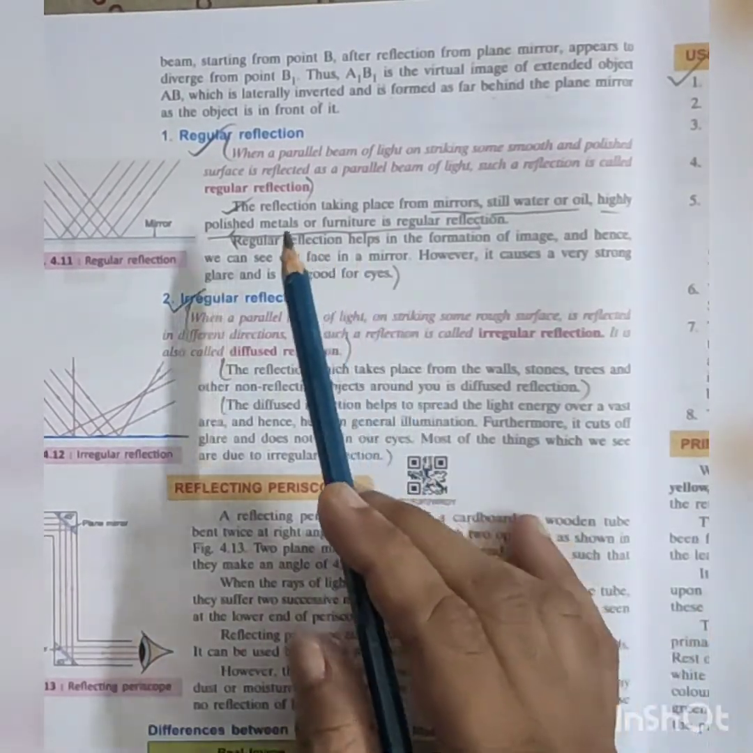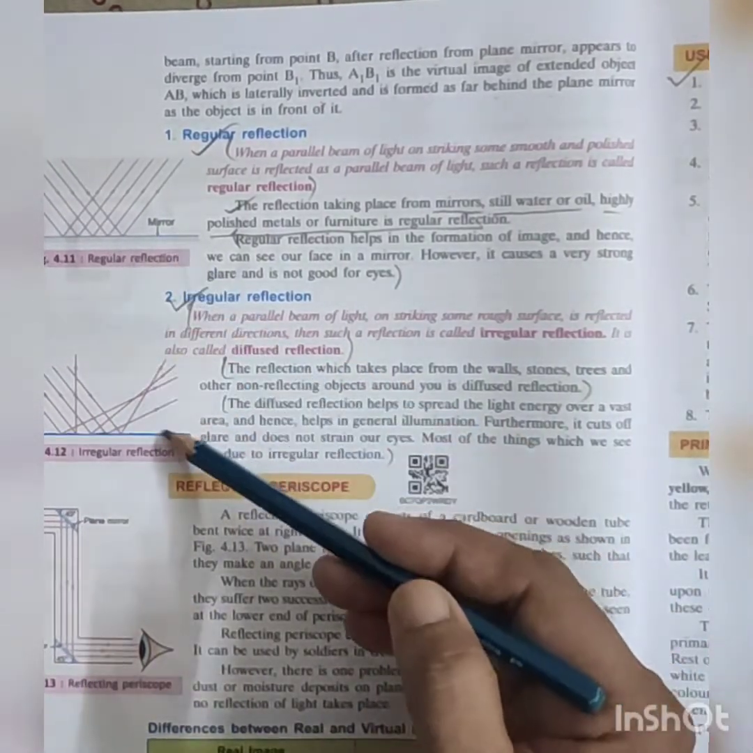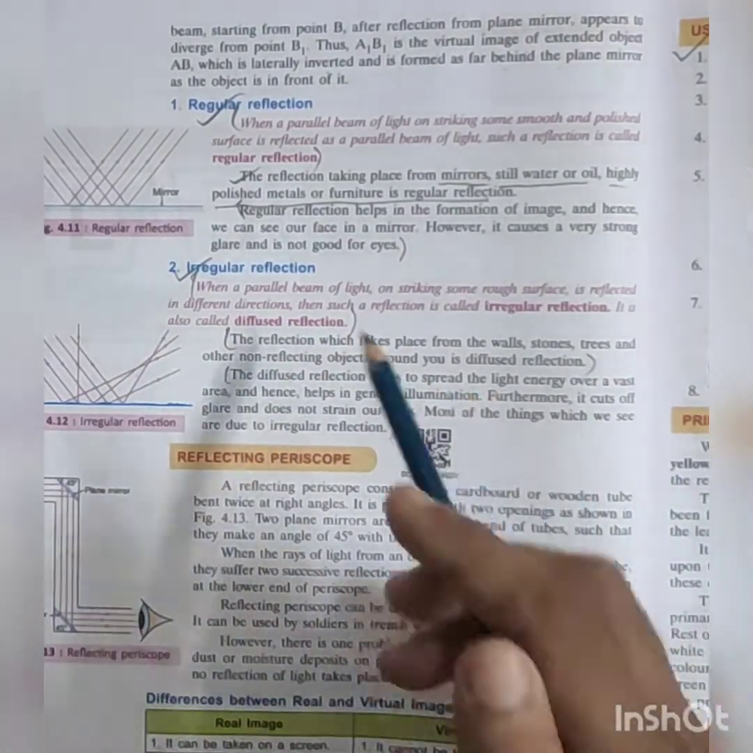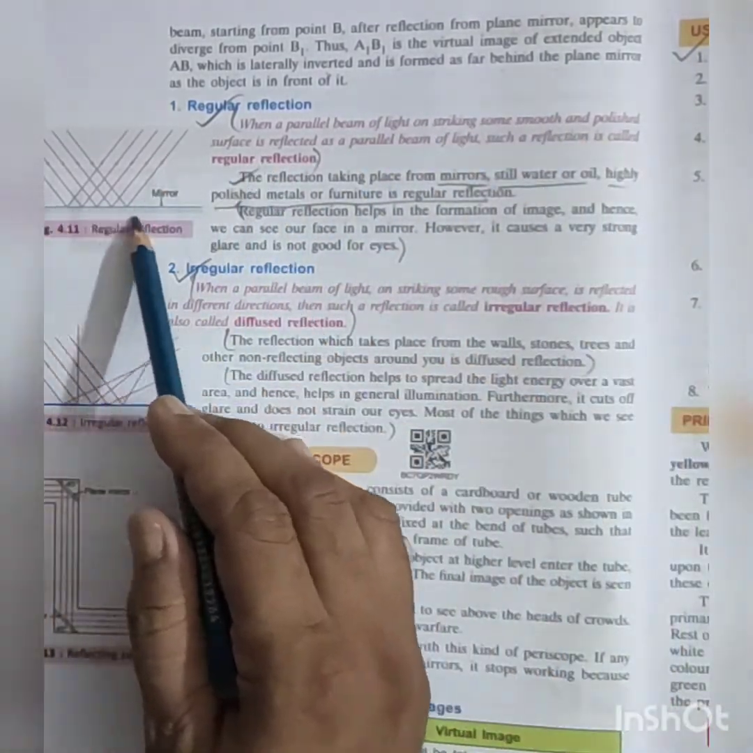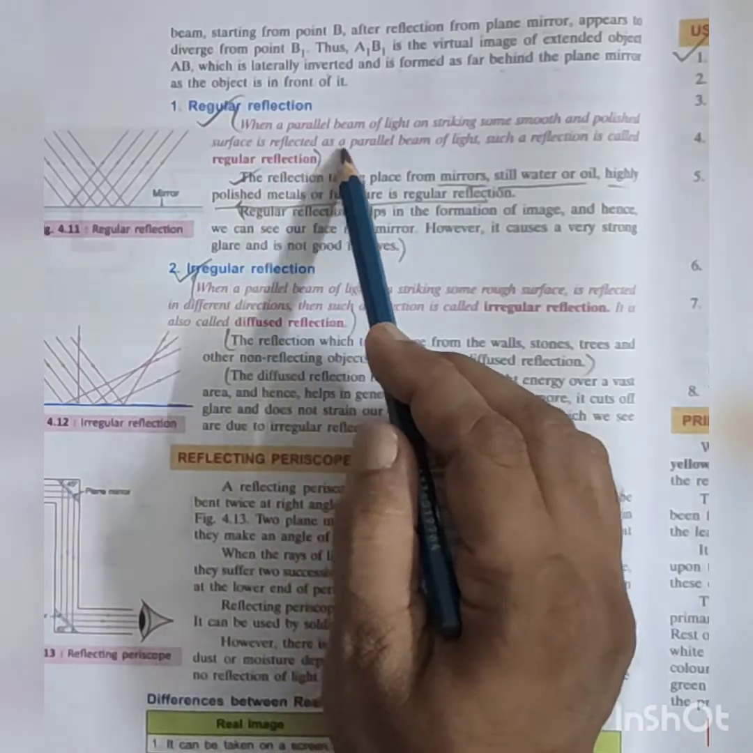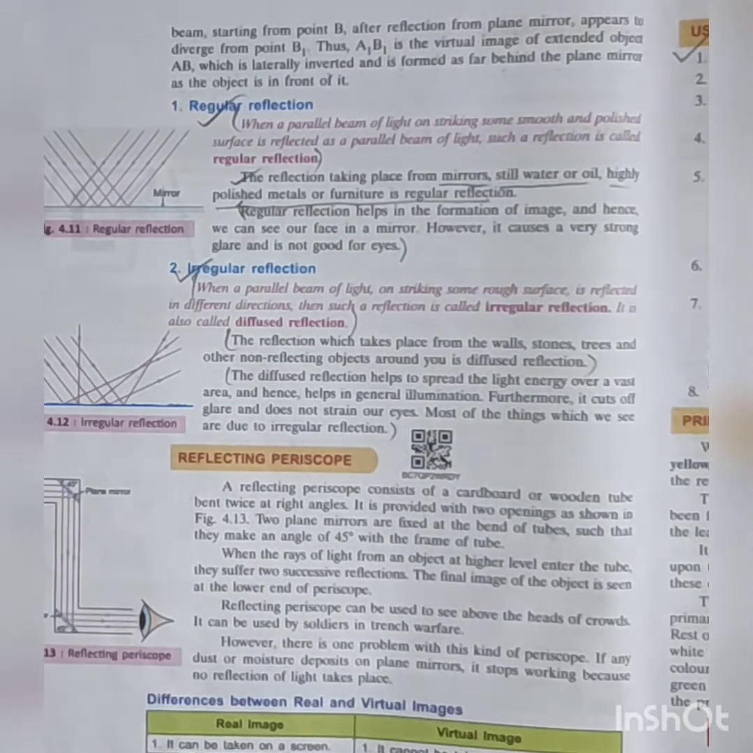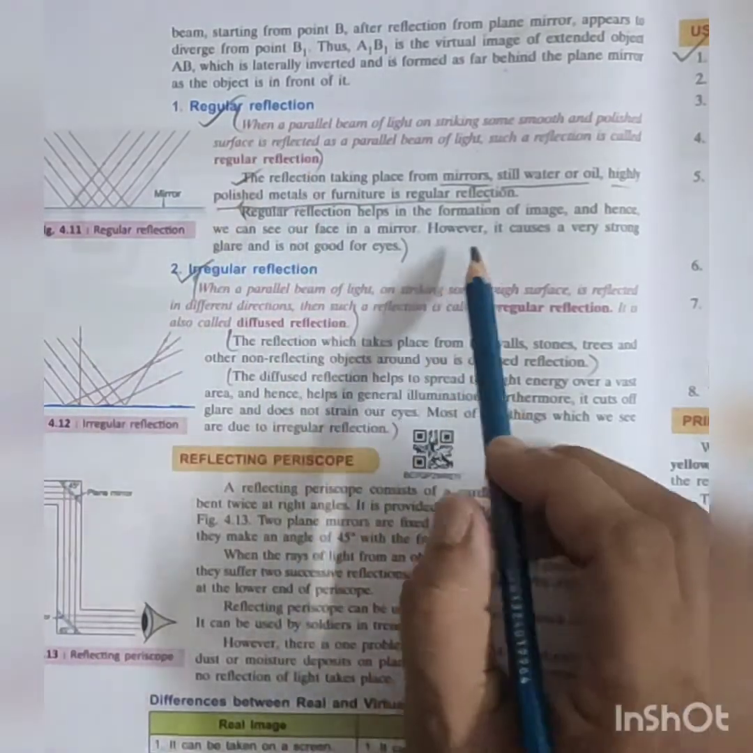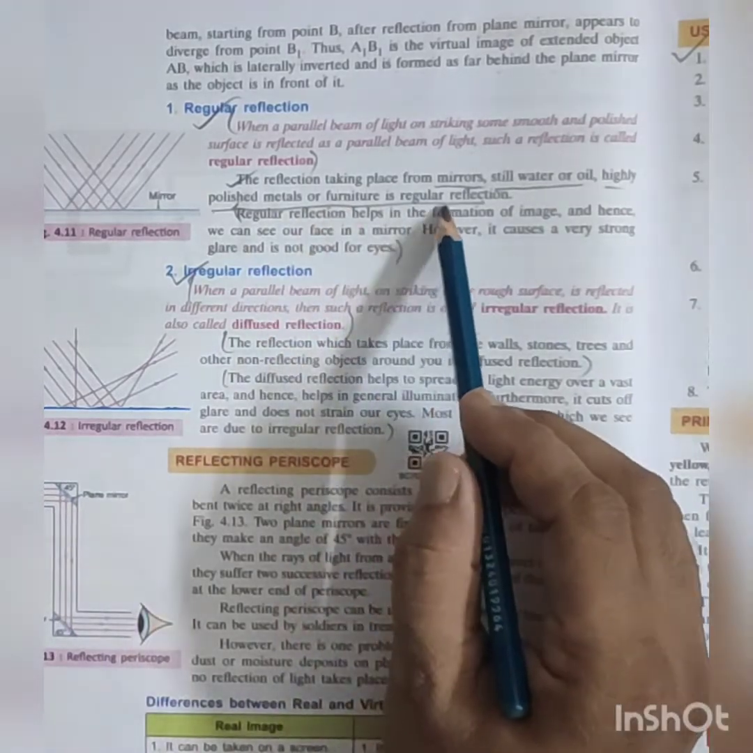Now regular reflection and irregular reflection. From these two pictures you are getting some idea of what happens in the case of regular reflection and in the case of irregular reflection. When a parallel beam of light strikes a smooth and polished surface, it is reflected as a parallel beam of light, and the angles are always equal. So it is reflected in the same way in the case of regular reflection. For example, a mirror, still water, oil, highly polished metal. So this is regular reflection.